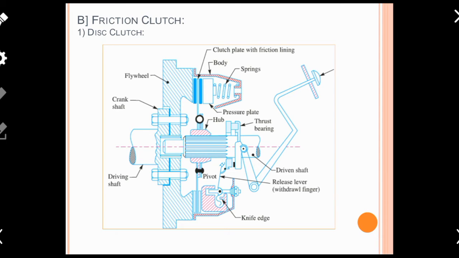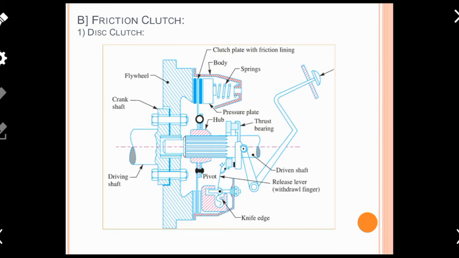Now the first and very important type of friction clutch is the disc clutch. We will first discuss the constructional detail and then the working principle. Now look at the screen. There is a driving shaft on the left hand side, and from this we require power transmission to the driven shaft. So from the left hand side, the assembly looks like this: the driving shaft is directly connected with the flywheel.